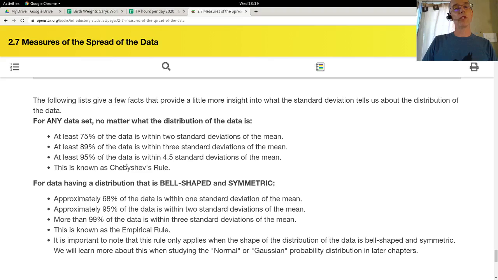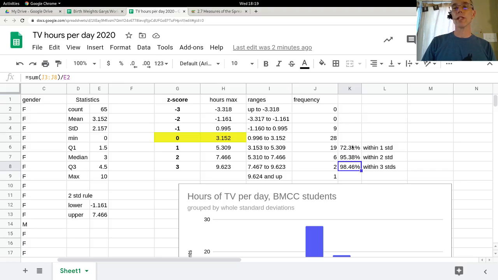So one rule here is called Chebyshev's rule, and Chebyshev had calculated that for most data sets ever, any data set, he was pretty bold there, at least 75% of the data should live, it could be more than that, within 2 standard deviations. In our data set here, we got 95% within 2 standard deviations.